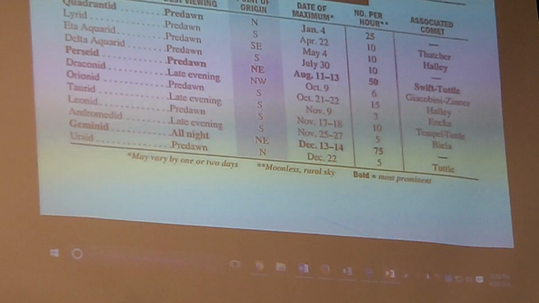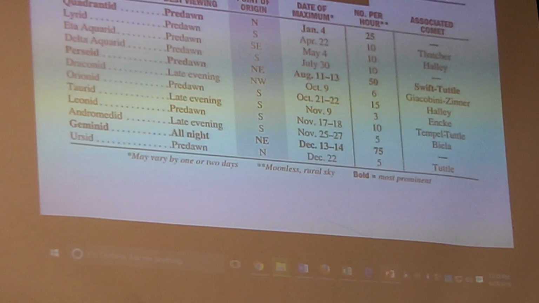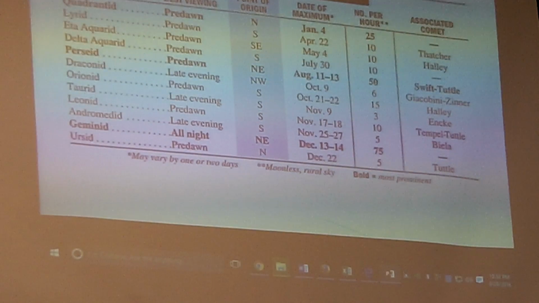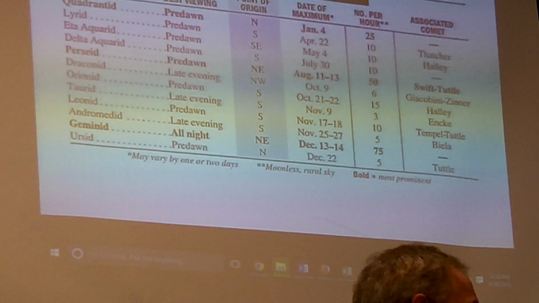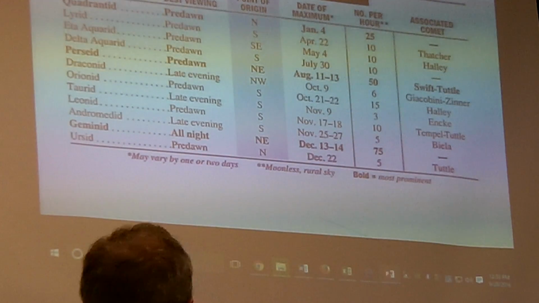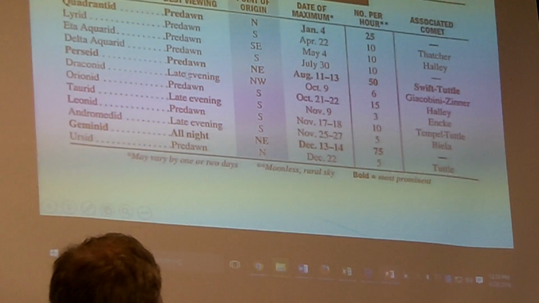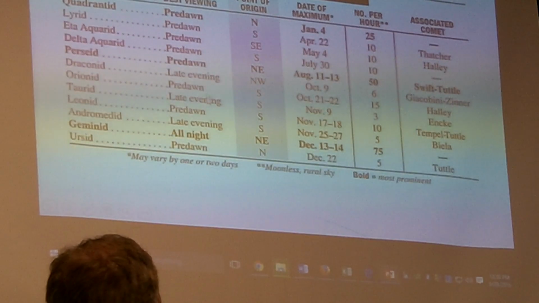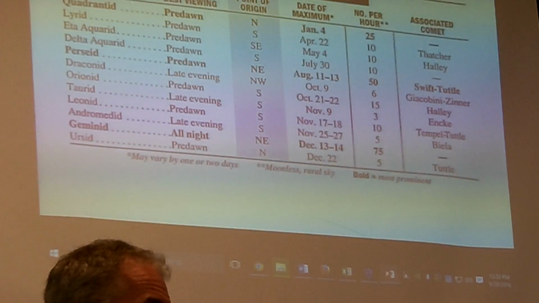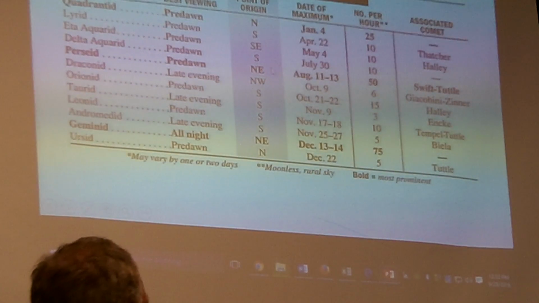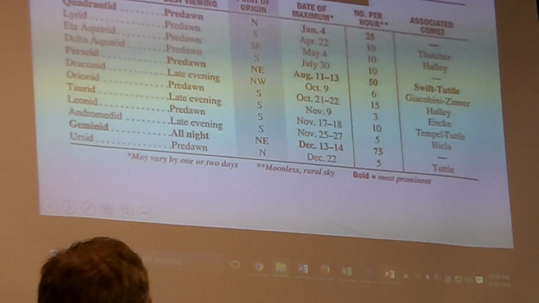Is there also ice in that, like rainbow? Yeah, little particles of ice and dust. That's right. So you could go out at like 10 o'clock at night, and you'll see. This is the best time to go. What is late evening, though? Like 7, 8, 9, 10, 11, 12. You could go at any time these nights and see it.